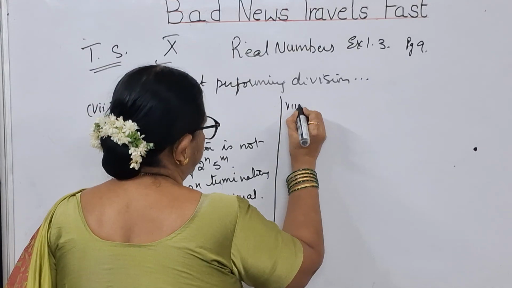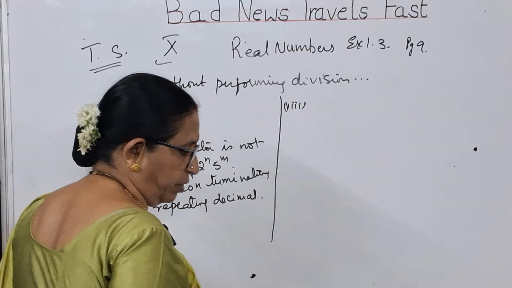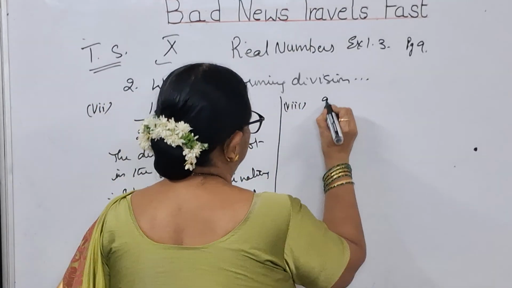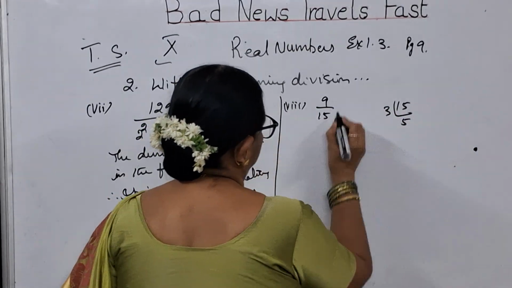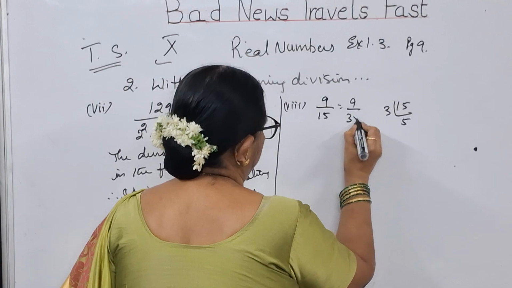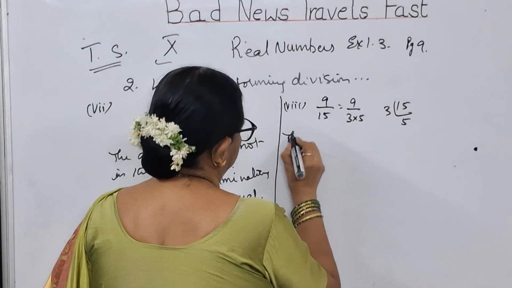Then the 8th problem, what is the 8th bit they have given? The 8th bit is 9 by 15. So you take 15, 3 5s are 15. So we will be writing 9 by 3 into 5. So we will say the same thing.